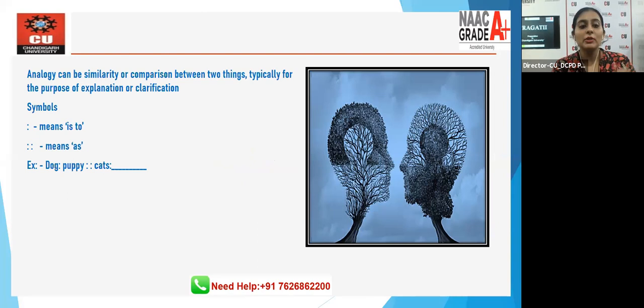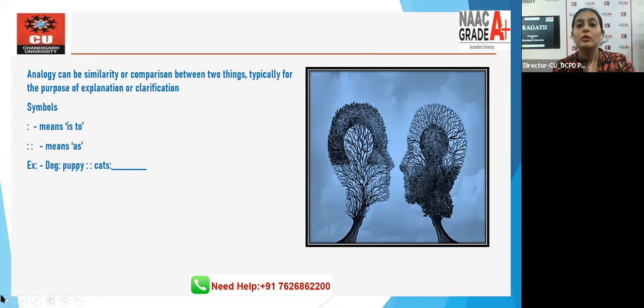If we talk about the symbol, "is to" means "is to." If we talk about the colon, then the next symbol means "as." You'll get to know about the symbol particularly from this example.